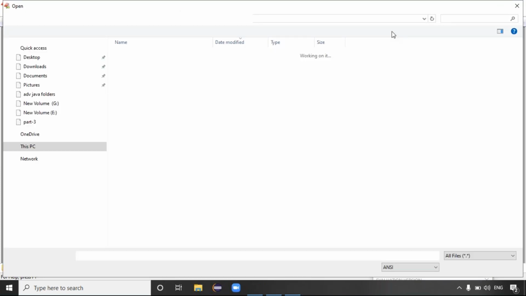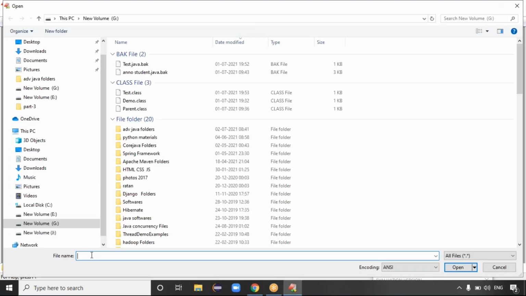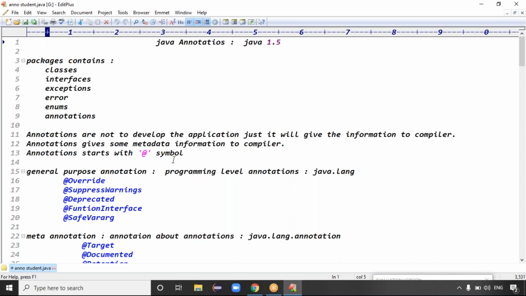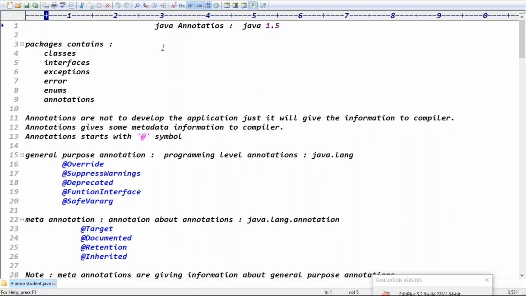Okay, yesterday the class was disconnected in the middle. We were discussing the annotation topic, right? Exactly. I said annotations are not to develop the application, just giving information to the compiler.